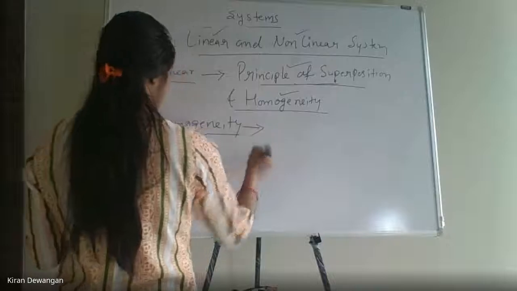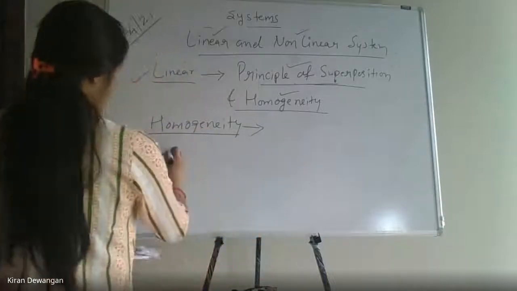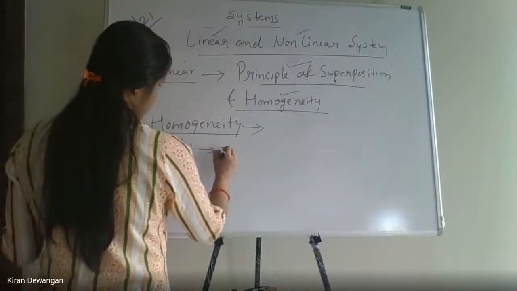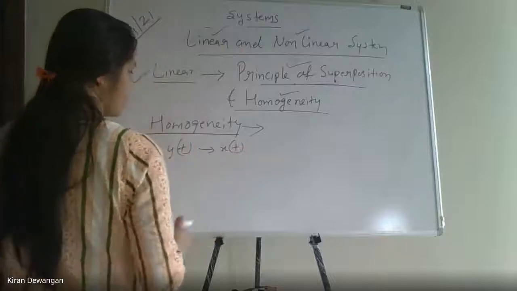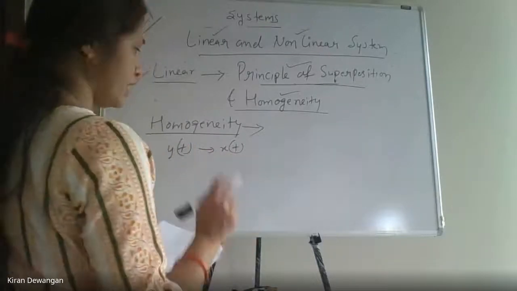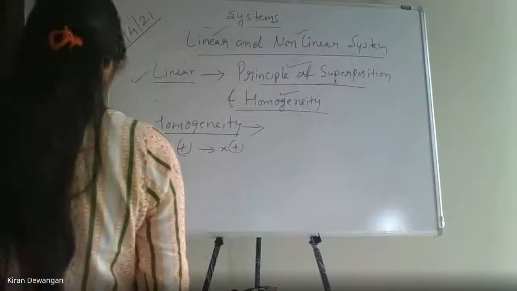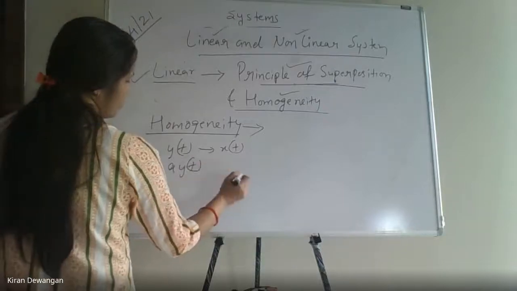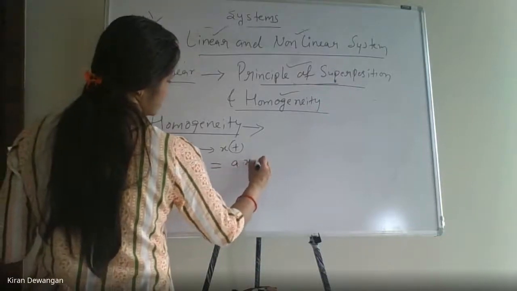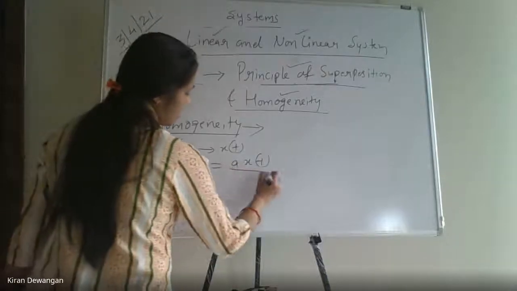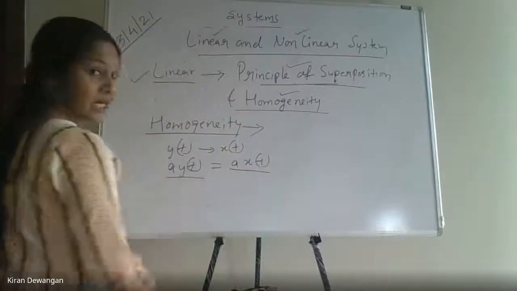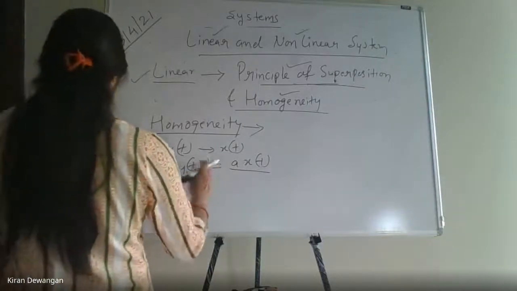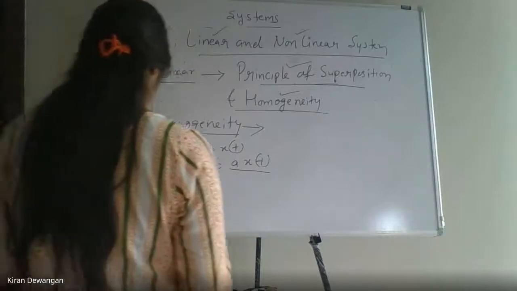Homogeneity means the system which produces an output yt for any input xt, कोई भी इनपुट है xt जिससे हमें yt मिल रहा है, must produce an output a times yt for the input a times xt. If we are giving a times xt, we should get a times yt. That is the principle of homogeneity. That is a times xt and a times yt.